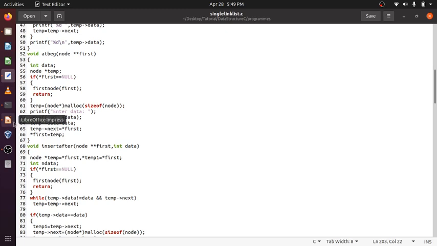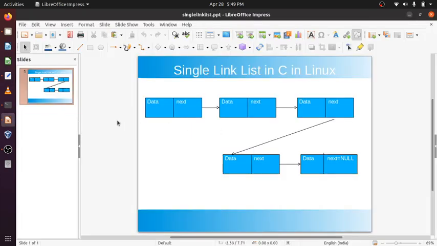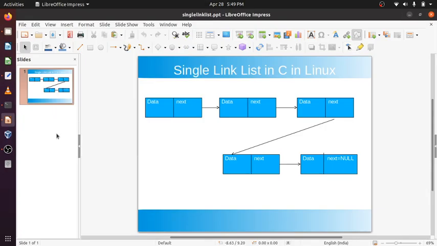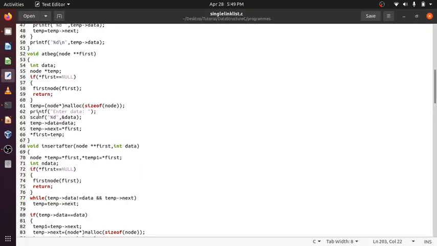Now if I see in this diagram, another node will be created here with this statement. Then temp data will be this data, this is simple. Then temp next, the other node which is pointed by temp, is going to be assigned first, because first is pointing here. Star first is a pointer to a structure. First is what?